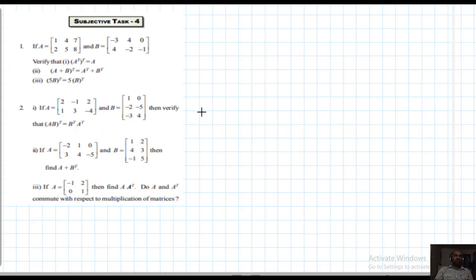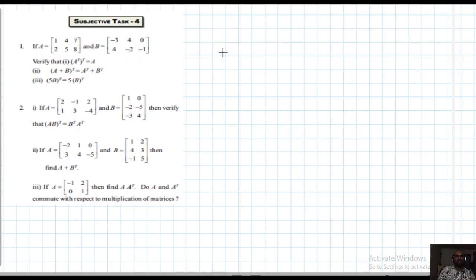Now problems. These are not difficult problems. Matrix A is given and B is given. Verify the following. First verification: (A transpose) whole transpose equals A or not. Just verification. Find A transpose, again find its transpose, and you should get A only. You can complete that problem, but you need to write the steps neatly.